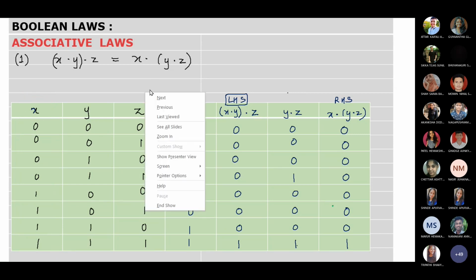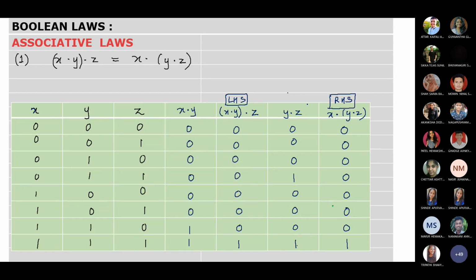So now if you see the LHS and RHS, what are you getting? Equal. Same. It is equal. So hence, as LHS is equal to RHS, we can say x dot y dot z is equal to x dot y dot z.